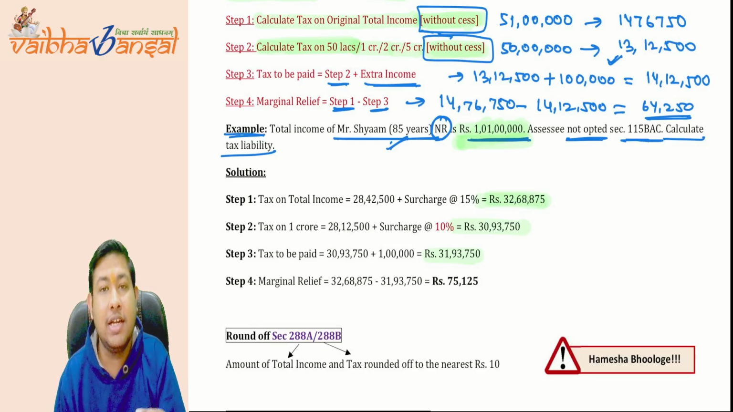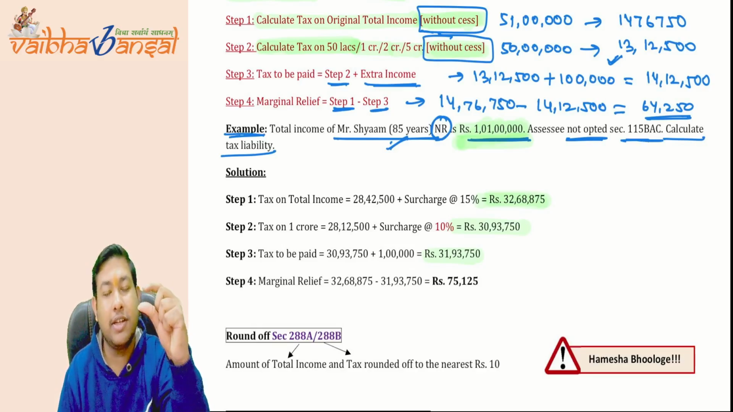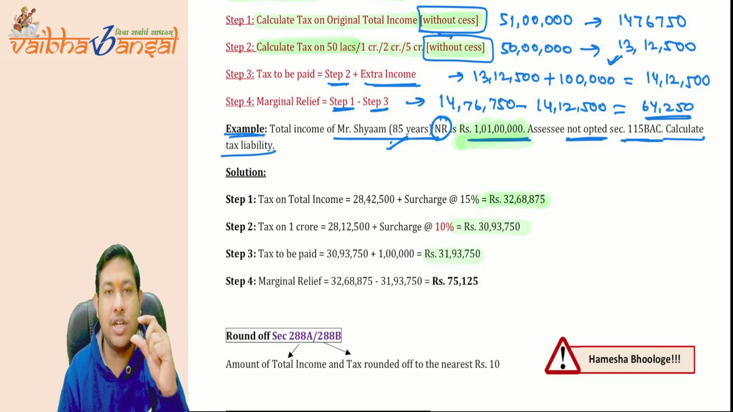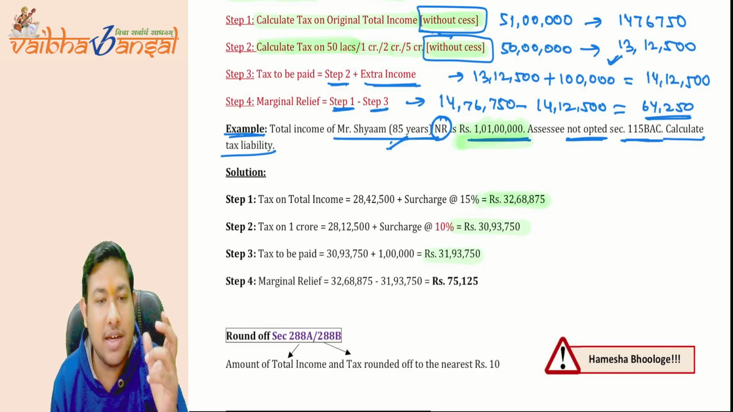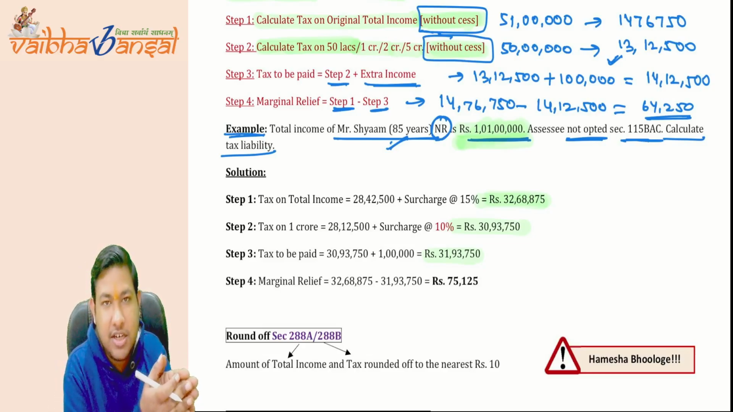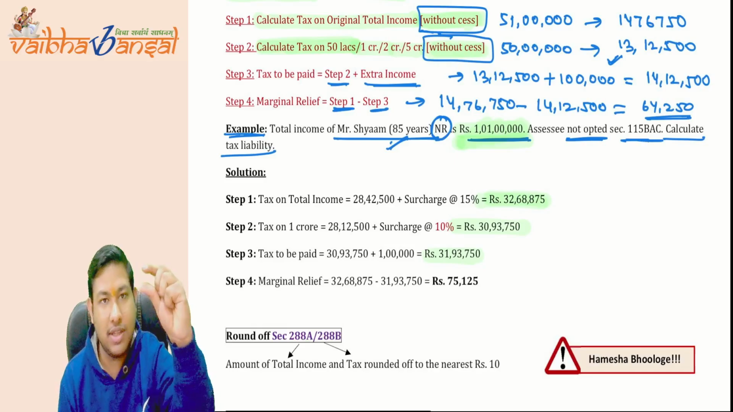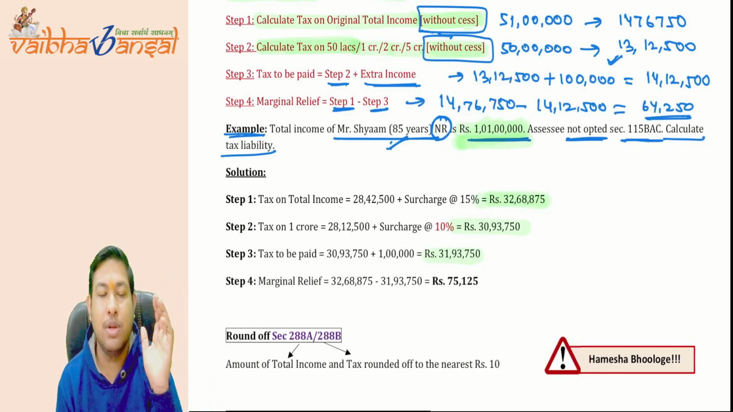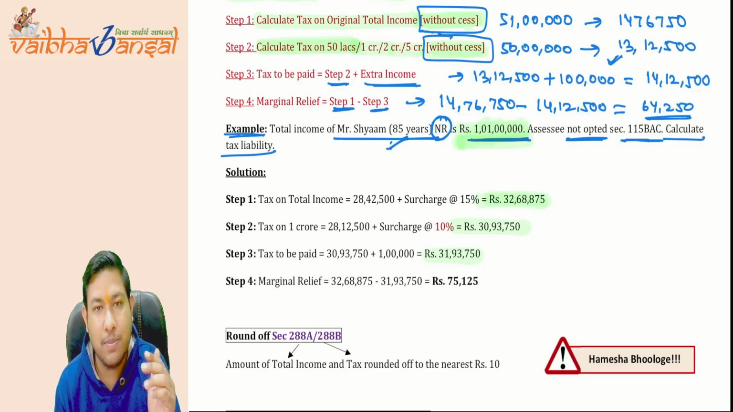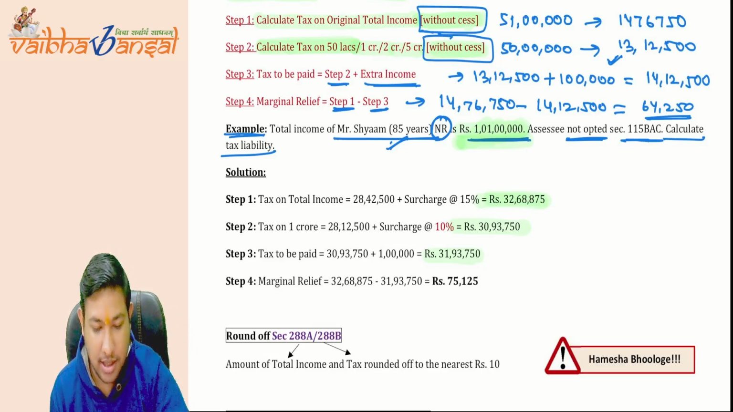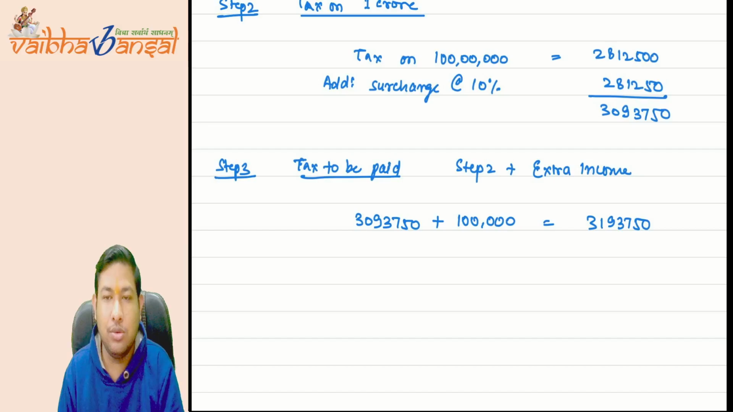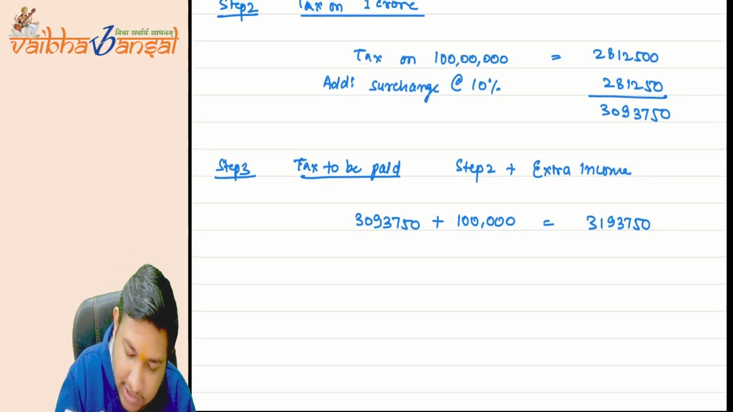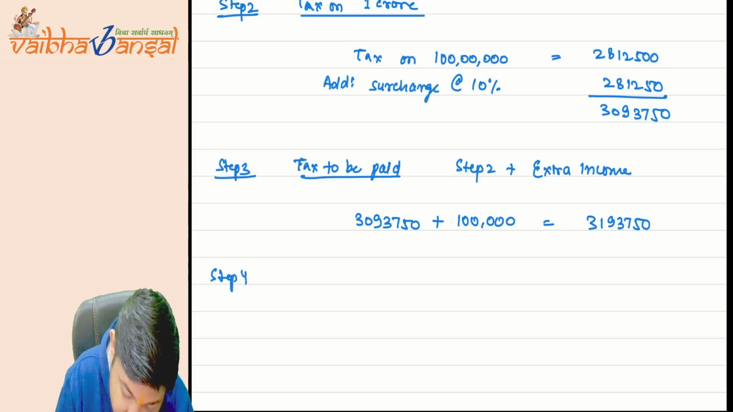Now what will be the marginal relief? Marginal relief is saying that you calculate the tax on your original total income, that is 1 crore 1 lakh rupees, minus the tax to be paid. We have to calculate the marginal relief. So we calculate the first step less the tax to be paid, and that will come to the amount of the marginal relief. If you do not need to do this, I'll show you another way as well, a short way.